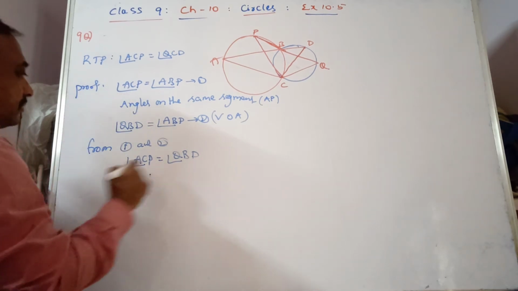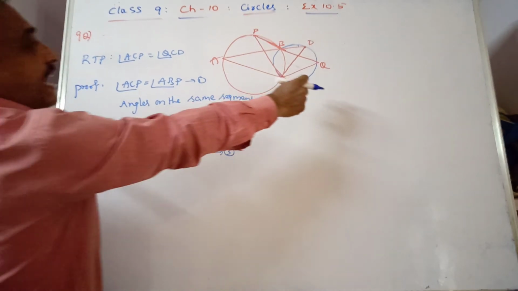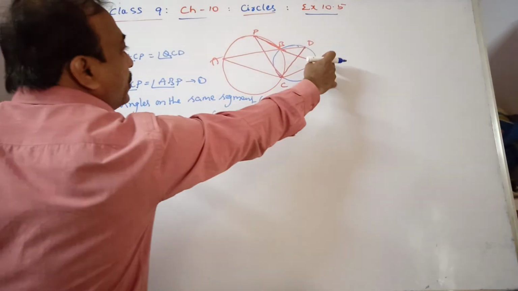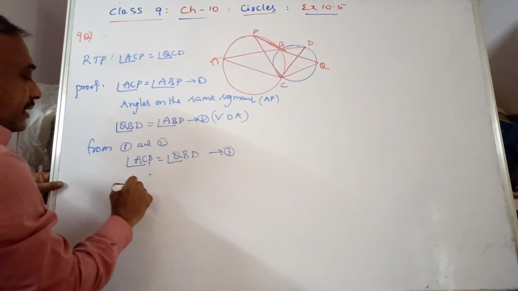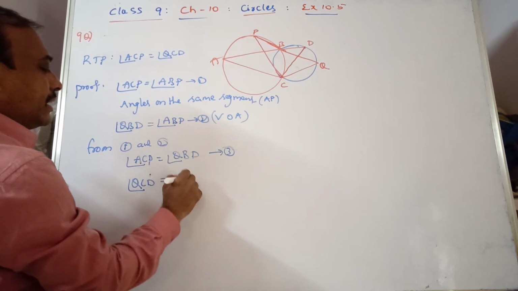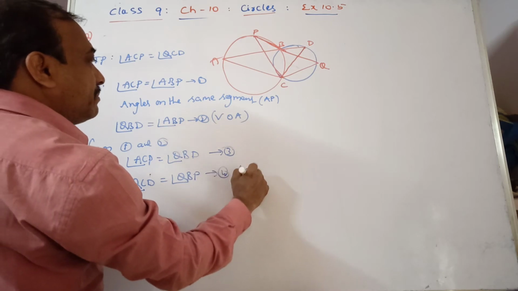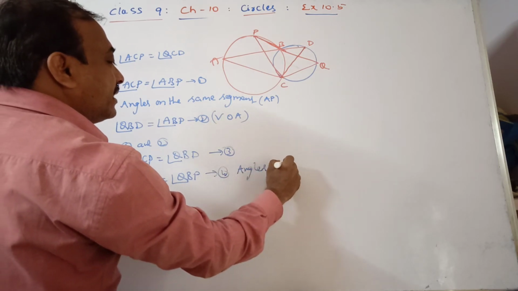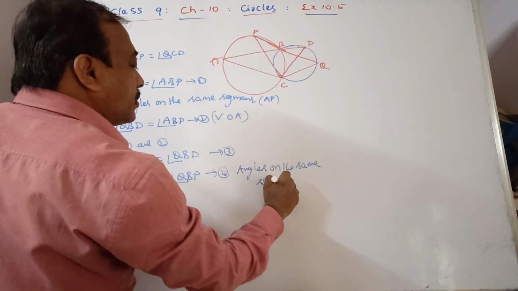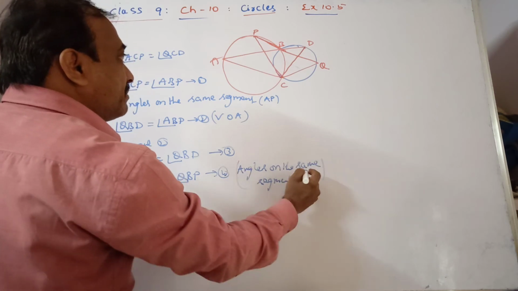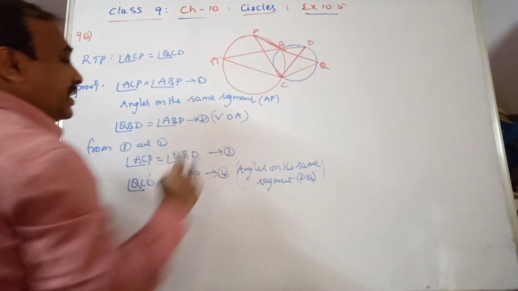Now, assume this as equation 3. Now, go again for angles on the same segment, that is, angle QCD is equal to angle QBD. This is equation 4. Angles on the same segment are equal. What is the same segment here? QD. DQ is the same segment, based on DQ we are taking.